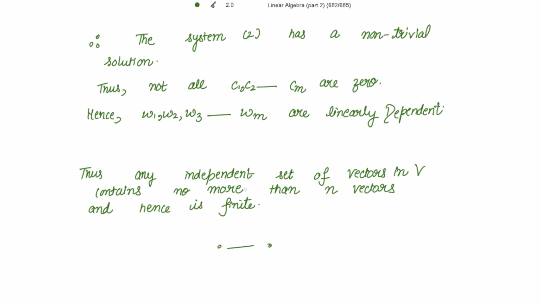Thus, any independent set of vectors in V contains no more than n vectors and hence is finite. The meaning is the same, right? Because for greater than n we have linearly dependent vectors. So no more than n vectors, which means any independent set of vectors in V contains no more than n vectors. They have only n vectors for independent. Thank you so much.